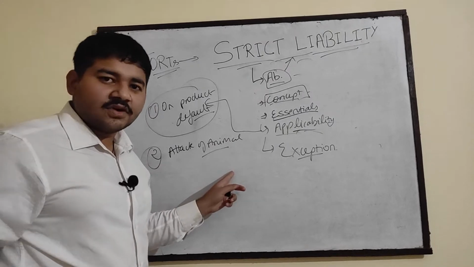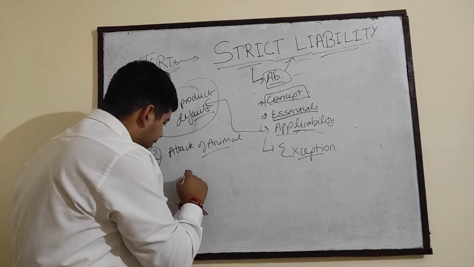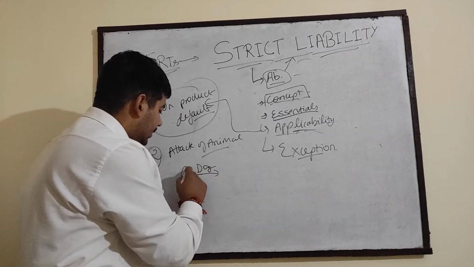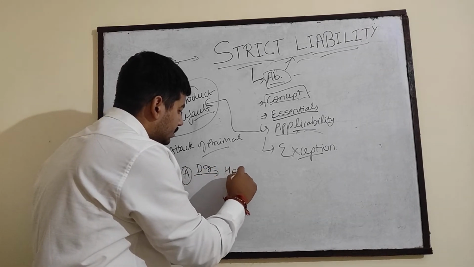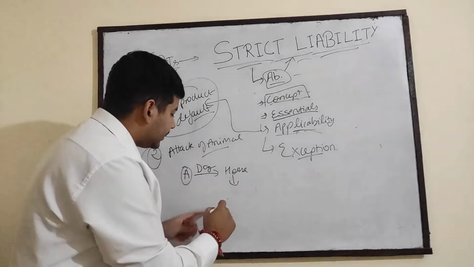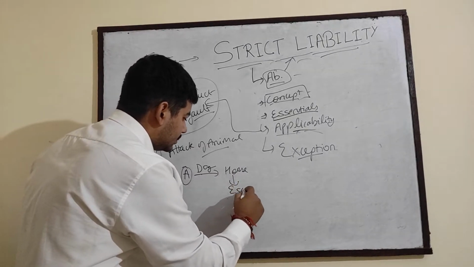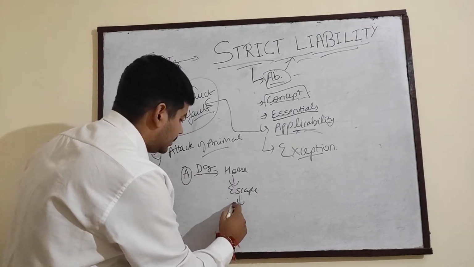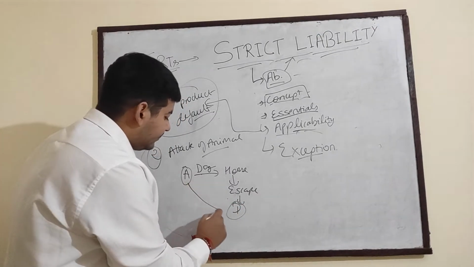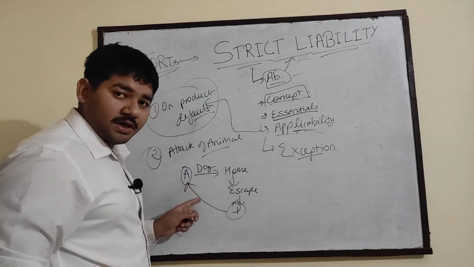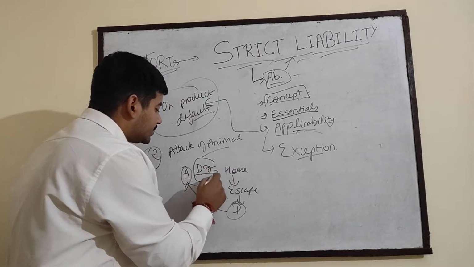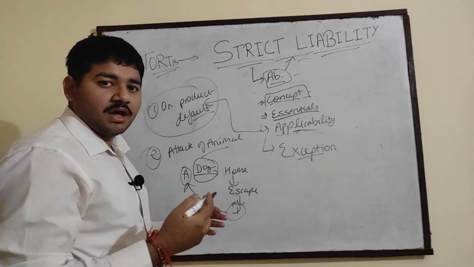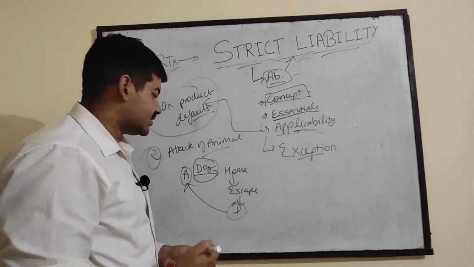In case of attack of animal, suppose A keeps a dog, owned by A only, in his house, and one night the dog escapes from the house and causes damages to D. So, D will claim the damages from A because the dog was eminently dangerous, or you can say a dog can cause many kinds of harm, even death.